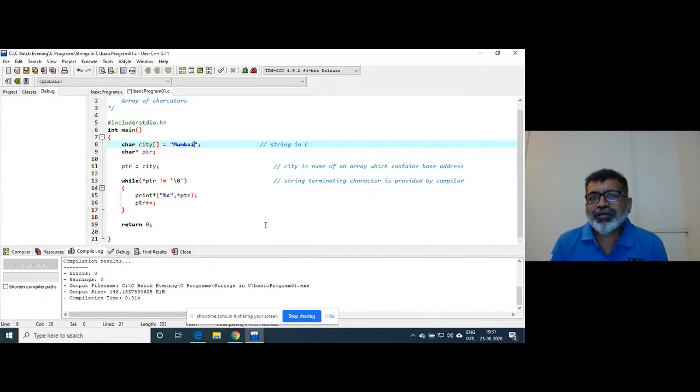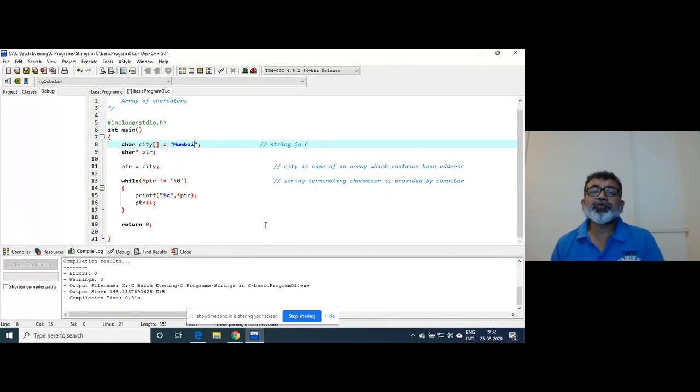See, string in C is the basic version of coding. Everything is implemented in all programming languages in the same fashion. The only difference is that in all other programming languages, everything is written inside the library. Here we have to write everything.